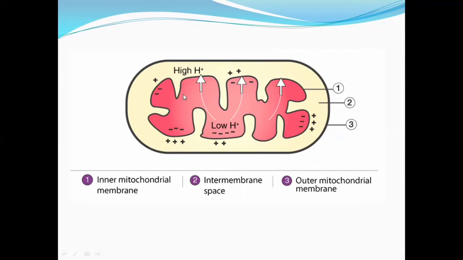In the chemiosmosis process, the hydrogen ions that are accumulated in the intermembrane space flow back to the matrix through a process. This whole process is known as chemiosmosis. The chemiosmotic theory is responsible for equalizing the pH, and it also maintains the electrical charge between the outer membrane, the intermembrane space and the inside of the mitochondrial matrix.